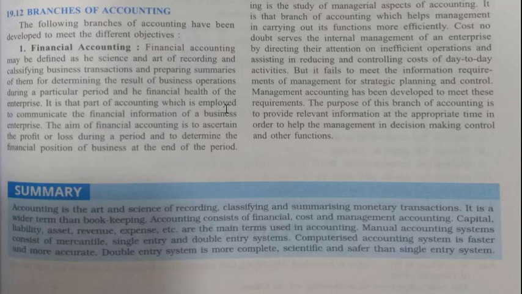It is the part of accounting which is employed to communicate the financial information of a business enterprise. The aim of financial accounting is to ascertain the profit or loss during a period and to determine the financial position of the business at the end of the period.